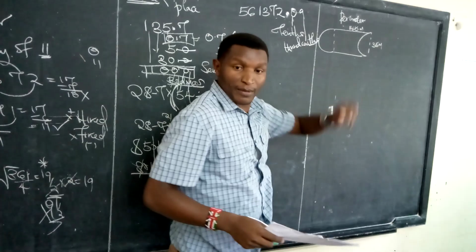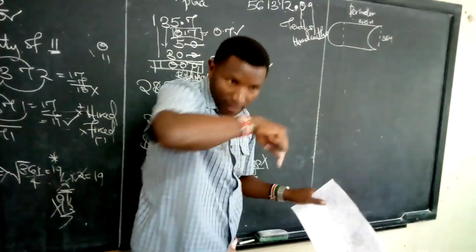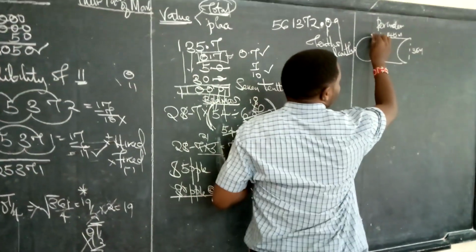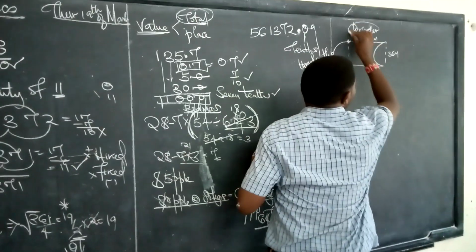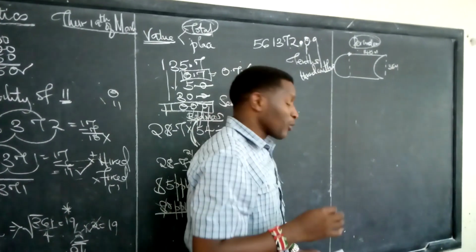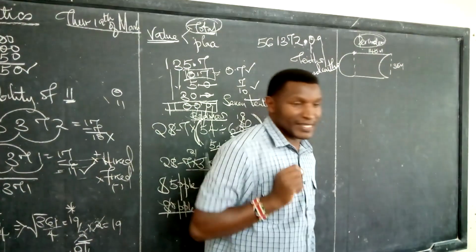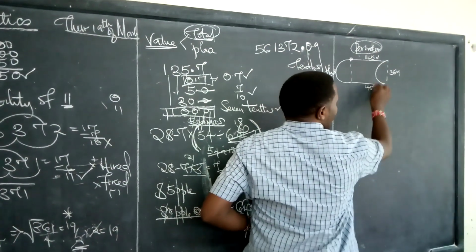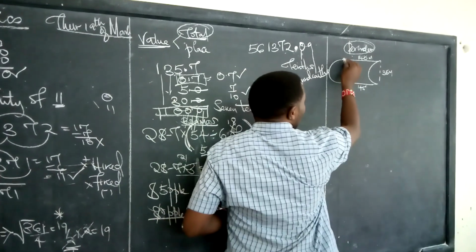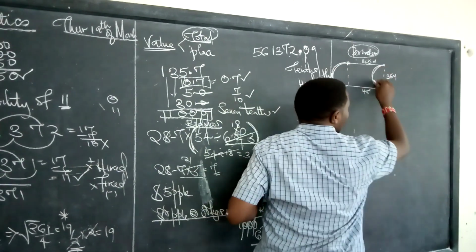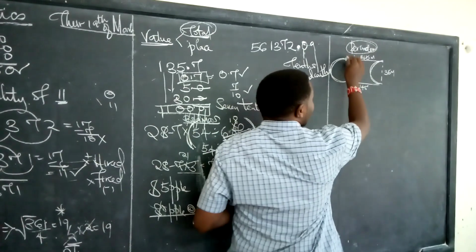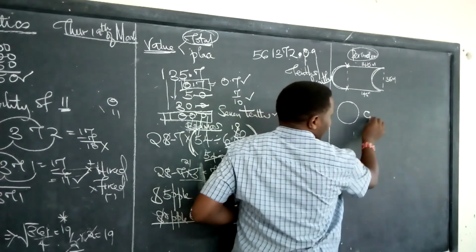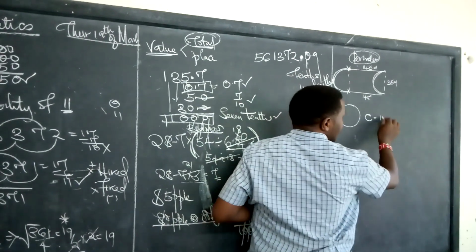Once you have been given this, remember, start from one point, go back to the same point using the outline. Let's see, start from here. And again, before you come to calculating the perimeter, you first require to get all the missing measurements. Like in this one, this is 145. I expect this one to be 145. We have a curve here, and we have another one here. Deal with one curve. This is a section of a circle. The circumference of a full circle is pi d.